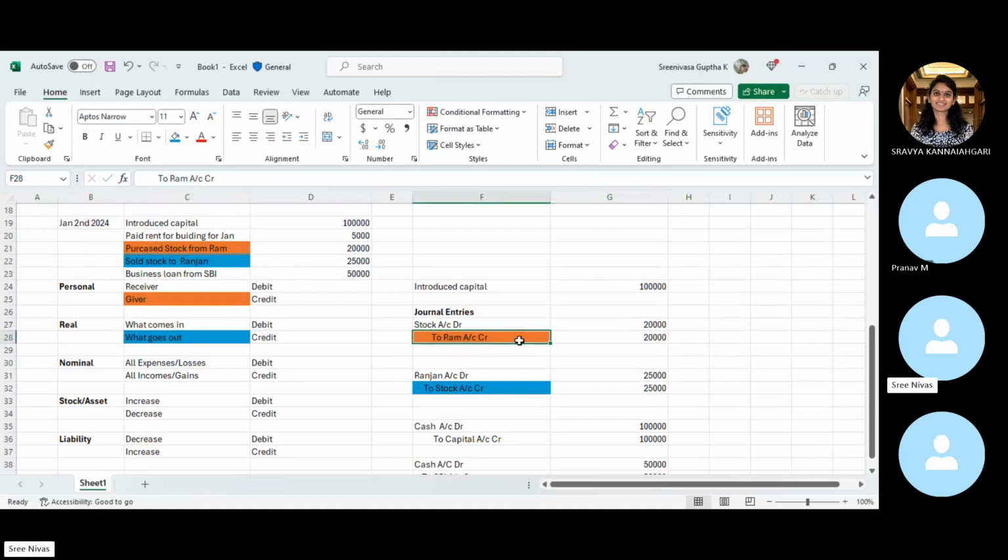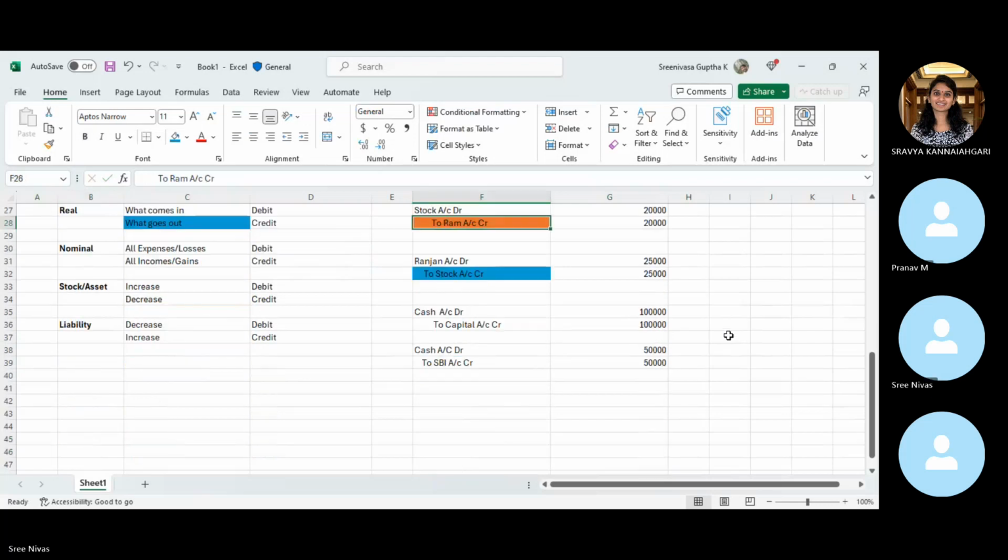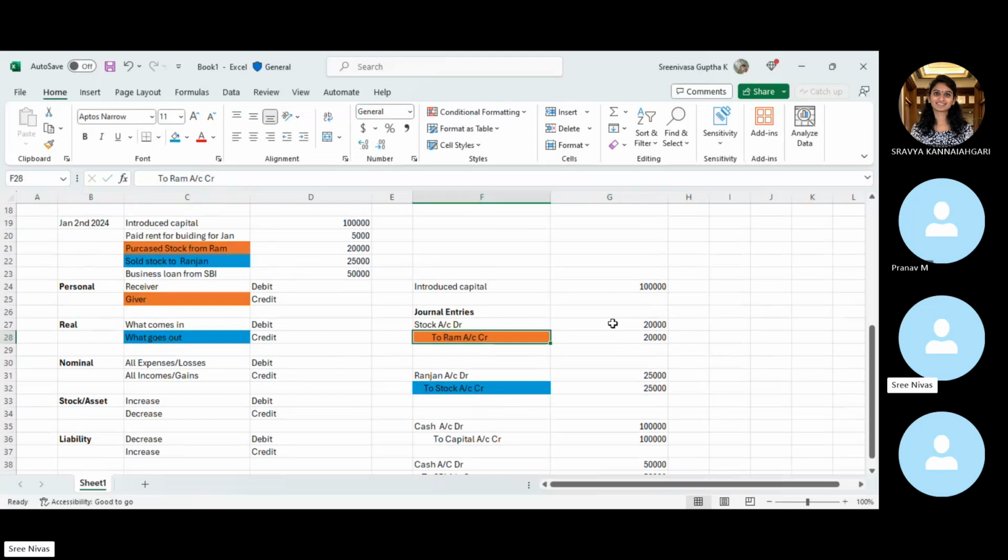The person who is delivering the goods is Ram, a vendor, and we have credited that one. So Ram is also a liability account only. If you observe, there is an increase in the Ram account balance. If on a daily basis I keep recording transactions like stock account 5,000, 10,000 to Ram, and it might be different vendors, these we will consider as credit balances. These we call journal entries. Do you have any doubts here with respect to these journal entries?